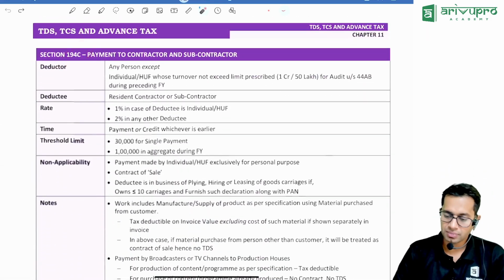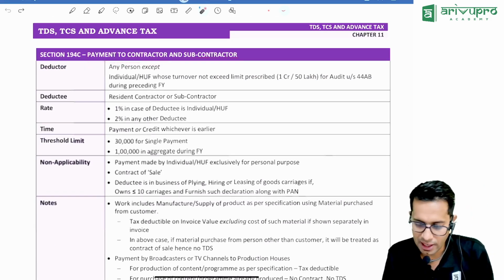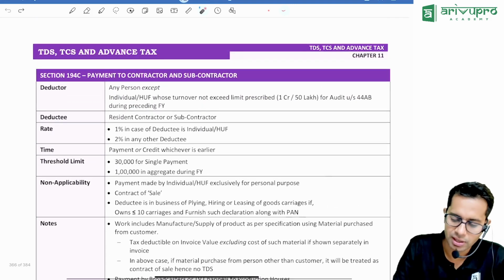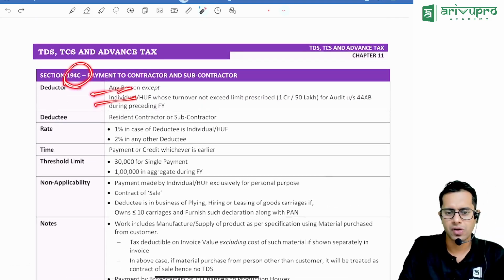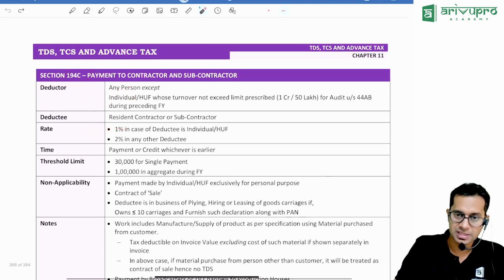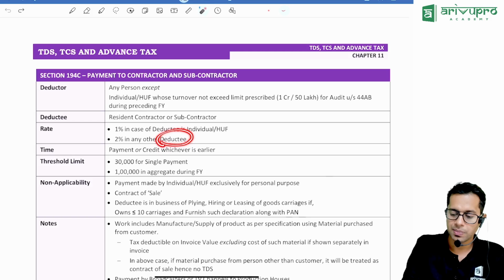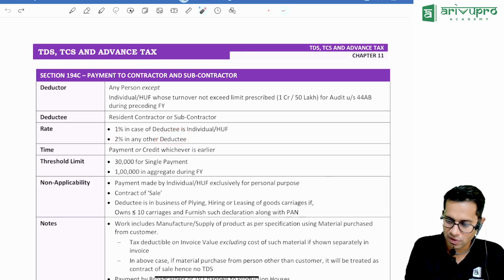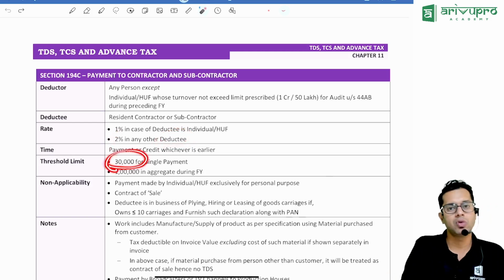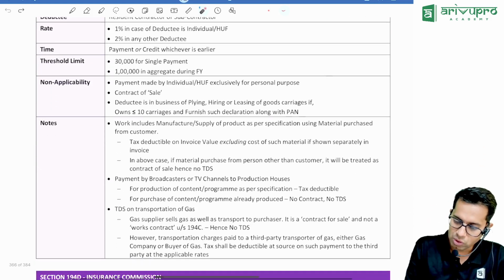194C, payment to contractor and subcontractor. Here again, see, who has to deduct? Any person other than an individual or HUF, if their books of accounts are subject to audit. The rate of TDS is 1% if the contractor or subcontractor is an individual or HUF. If the contractor or subcontractor is any other person, then 2% is the rate of TDS. Here there is a limit of 30,000 for a single payment and 1 lakh rupees for multiple payments in a year, the total payments in a year.